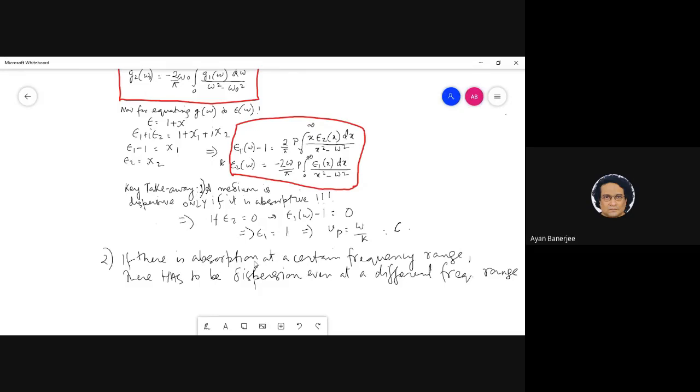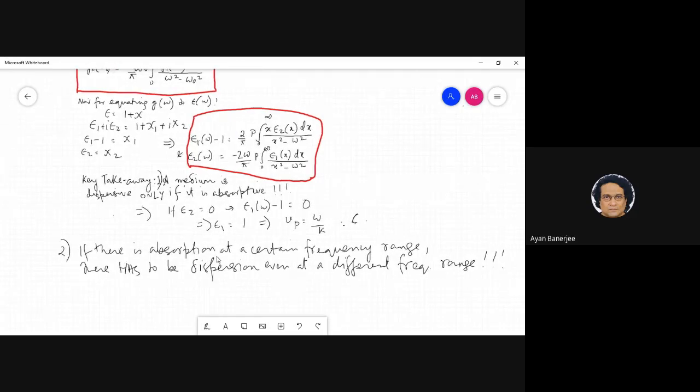It also tells you that if there is absorption at a certain frequency range, there has to be dispersion at a different frequency range. And that is what we are basically going to do today: applications of the Kramers-Kronig relationships.